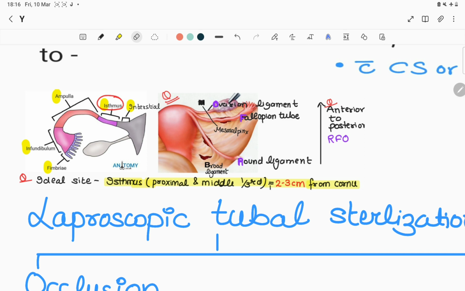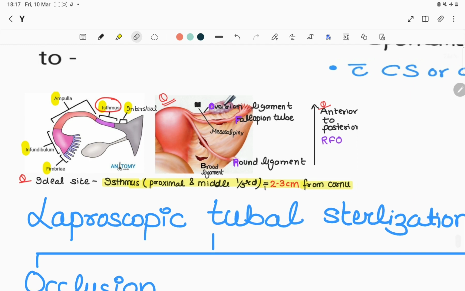And fourth is our infundibulum, which consists of fimbriae, which collect the ova from the ovary during ovulation. So the next most important question is, what is the relation of the fallopian tube to the round and the ovarian ligament? We can remember it by a mnemonic, RFO. From anterior to posterior, R is the round ligament, then our fallopian tube comes, and then the ovarian ligament comes, attached to the ovary. So it is RFO.